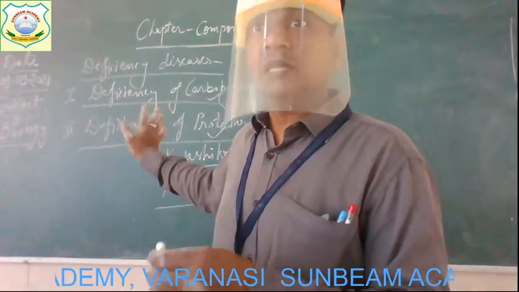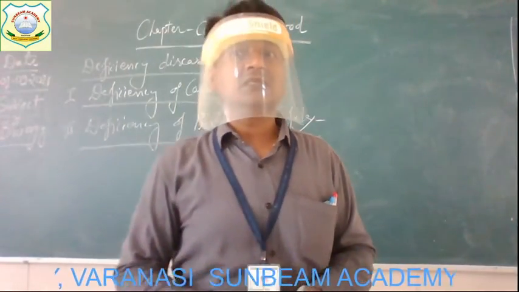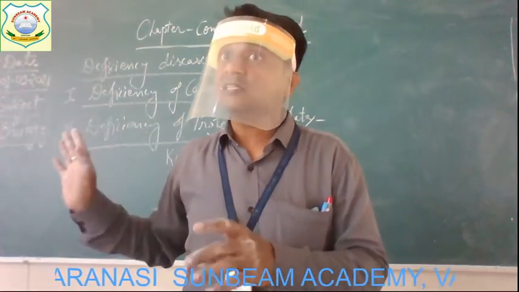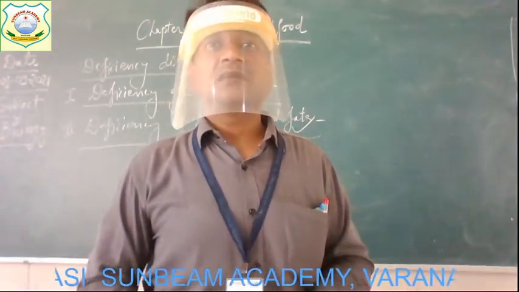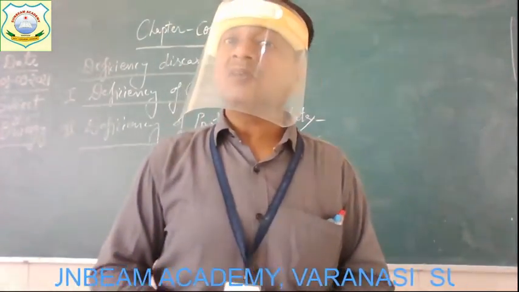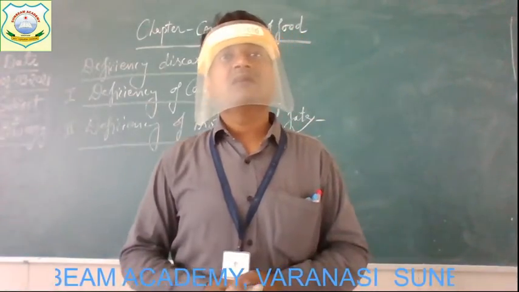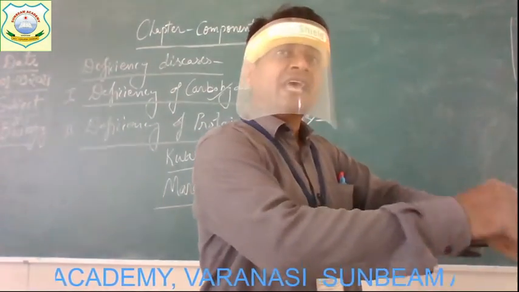Okay, because of this deficiency, which disease occurs? Marasmus disease. Okay, and in this disease, what happens? The child becomes so thin that loose folds of skin can be seen all over the body.